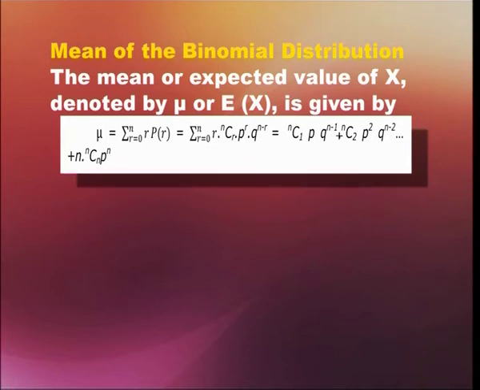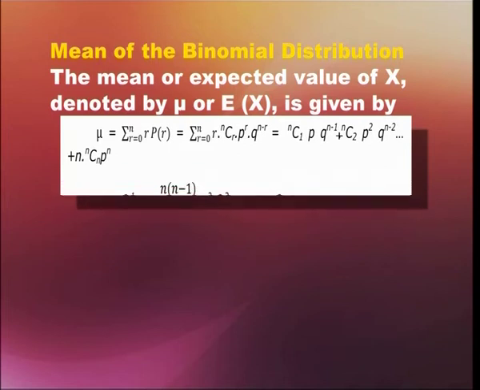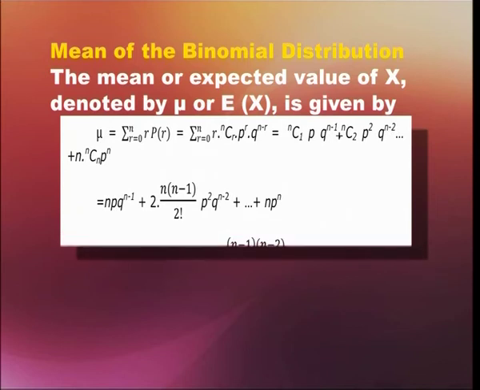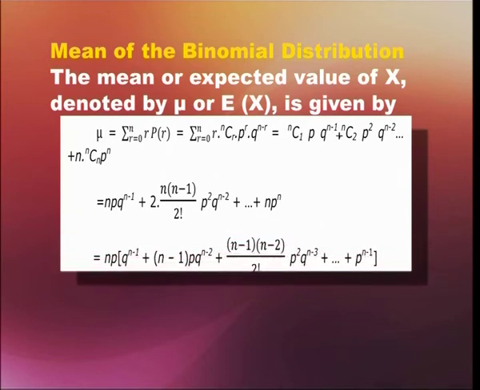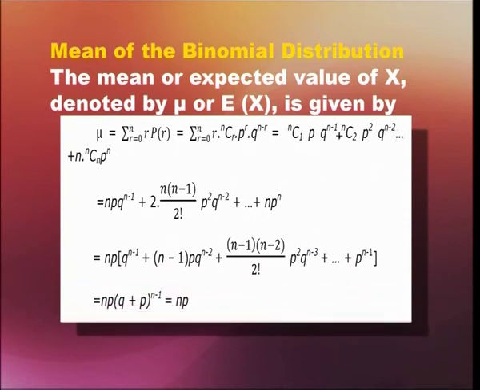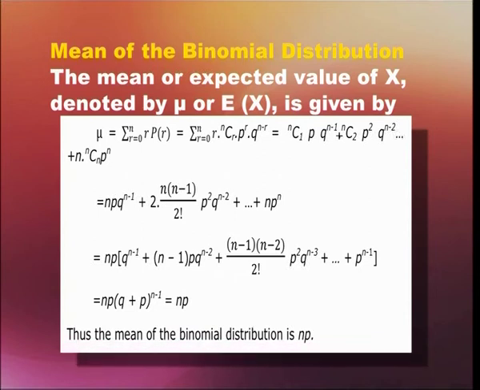So, that is equal to nC1 times p times q to the power n minus 1 plus nC2 times p to the power 2 q to the power n minus 2 plus and so on, n times nCn times p to the power n. So, we can see it follows with the steps as shown in the graphics, and finally, we get np times (q plus p) to the power n minus 1, that is equal to np. Thus, the mean of the binomial distribution is np.